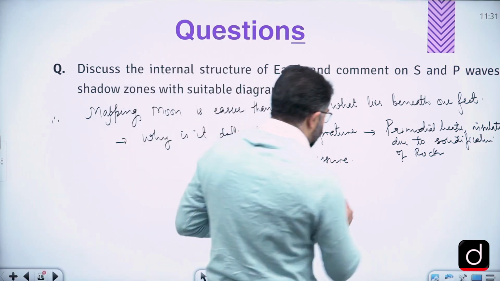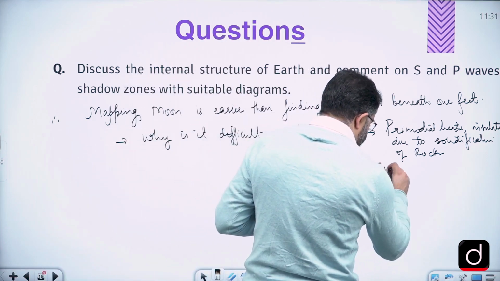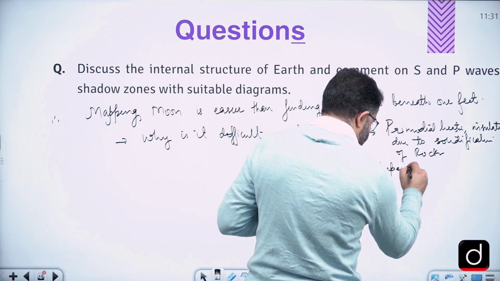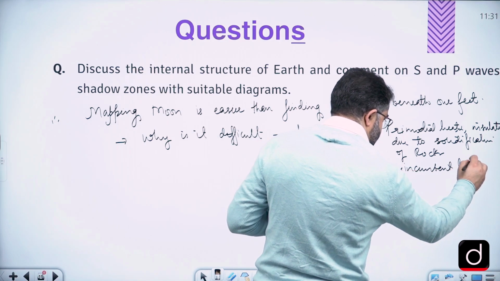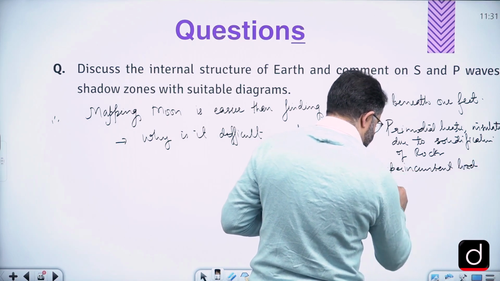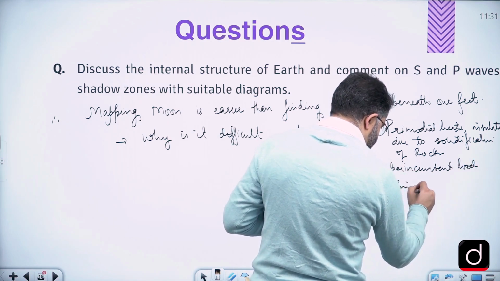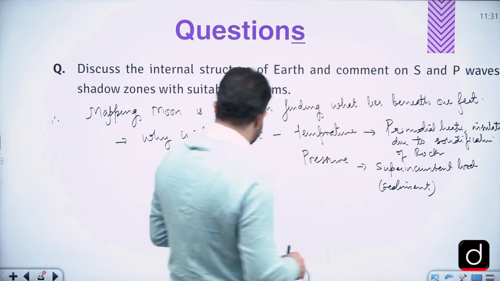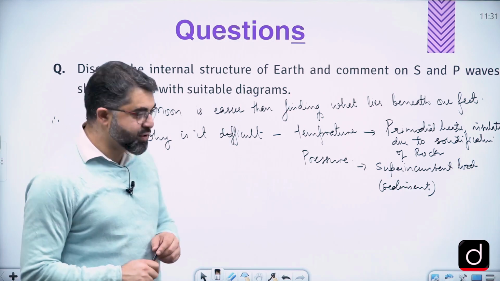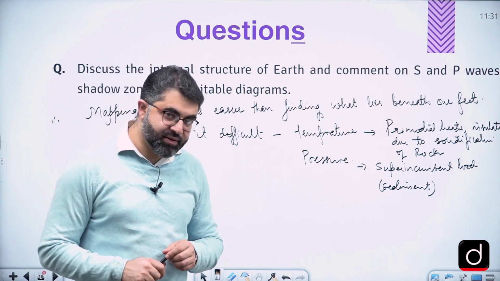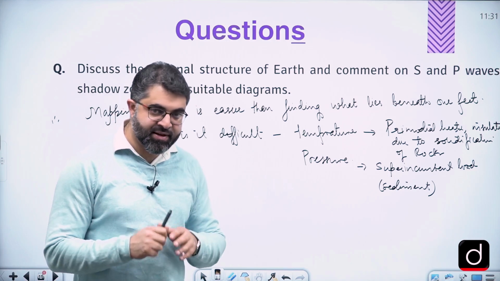And we'll write something that superincumbent load of sediments keeps increasing pressure and keeps increasing density. So pressure is high because of the superincumbent load that keeps on increasing with the depth.